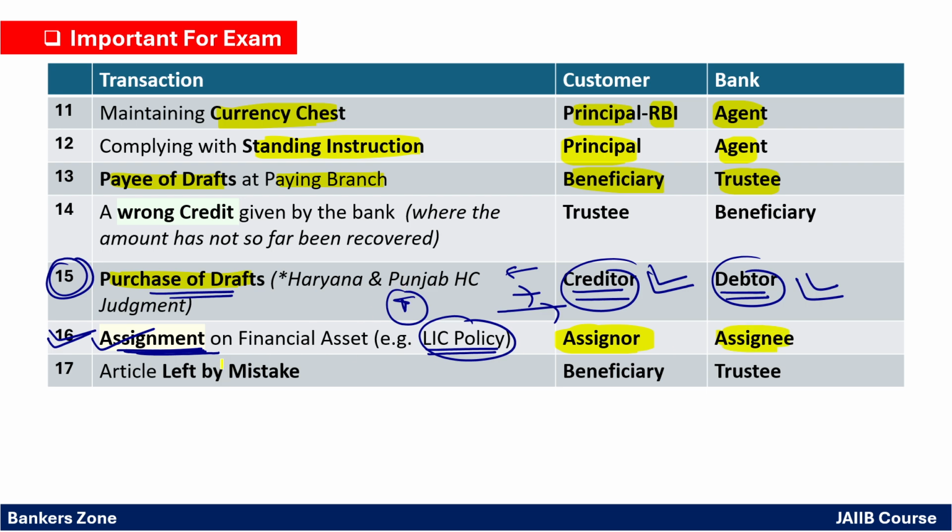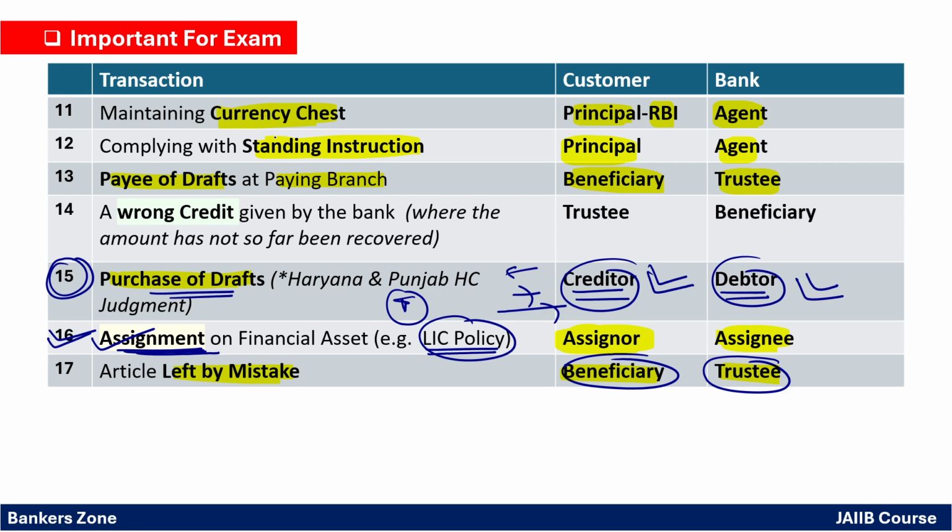If any customer leaves his article by mistake in the bank, the bank becomes the trustee of it. Bank has to act as a trustee, keep the item safe and return it to the customer. And here the customer is obviously the beneficiary, right?